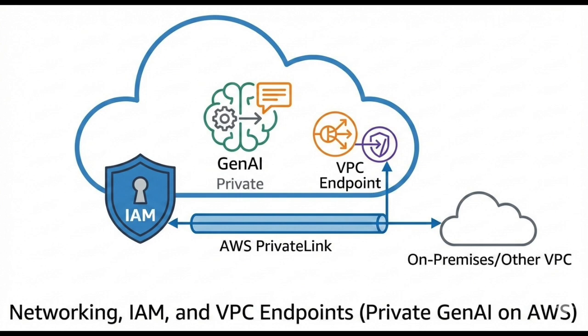Networking, IAM, and VPC endpoints: private GenAI on AWS. This is the day where AWS stops asking whether you can build GenAI and starts asking whether you can build it without accidentally exposing everything to the internet. This is about privacy, least privilege, and control.